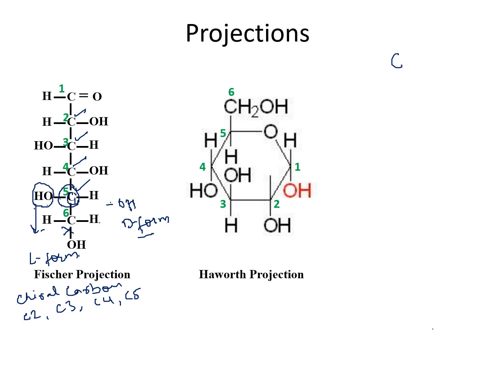So, this is a chiral center. This is a carbon molecule, and the carbon has a valency of 4. If the four R groups attached to this carbon are different, then it is a chiral carbon. But if any two of them are the same, then it is not a chiral carbon.